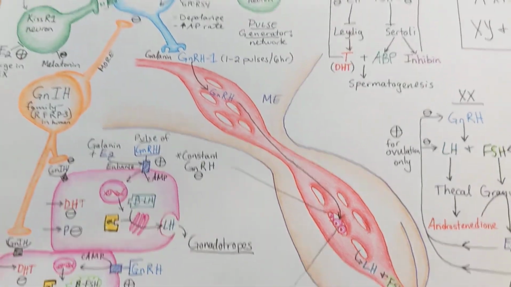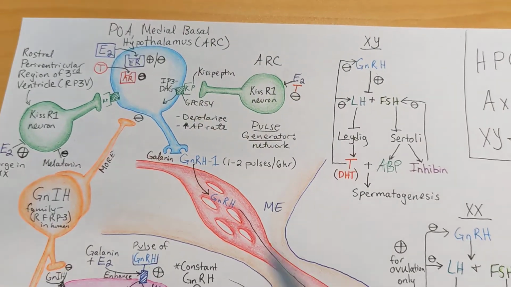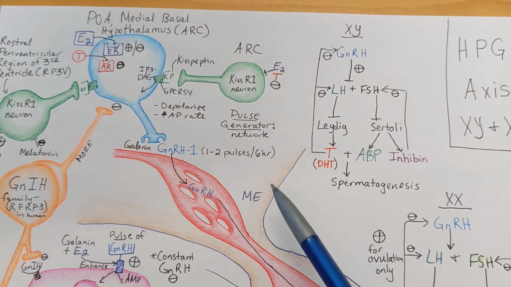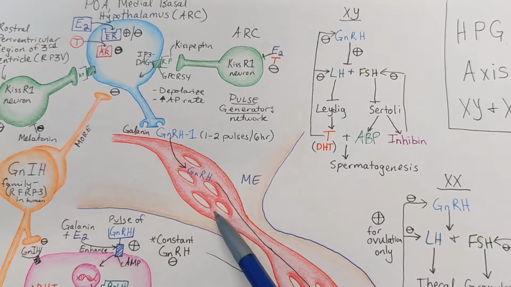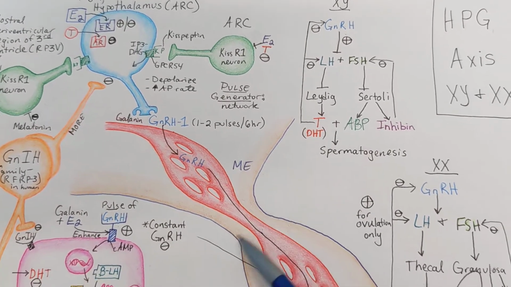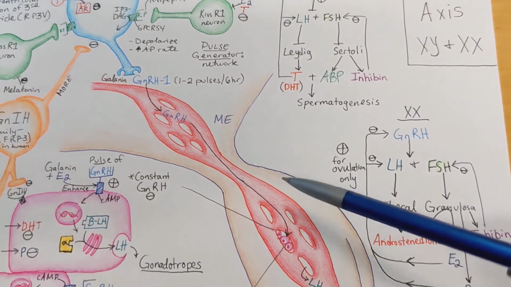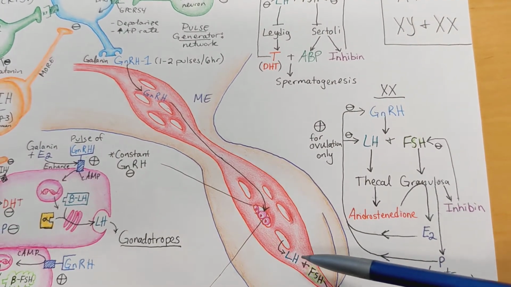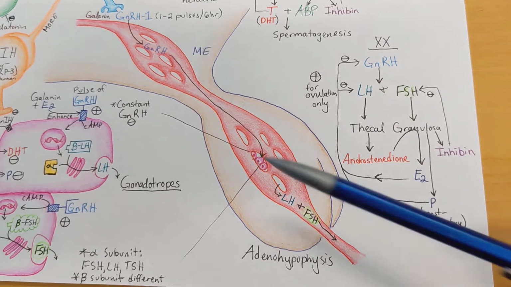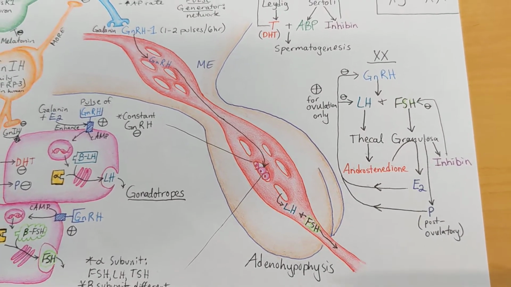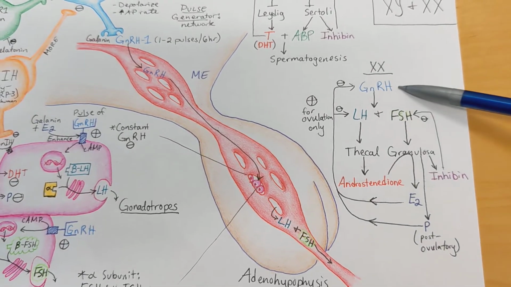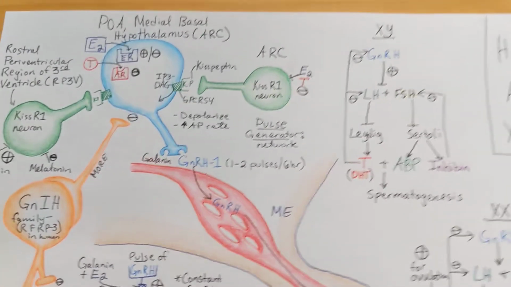At this time, I would like to walk you through the hypothalamus. Here we can see the main hypothalamus, the median eminence. This here is the first capillary bed of the hypophyseal portal system. This is the stalk or infundibulum, and this here is the second capillary bed of the hypophyseal portal system within the adenohypophysis or anterior pituitary gland.